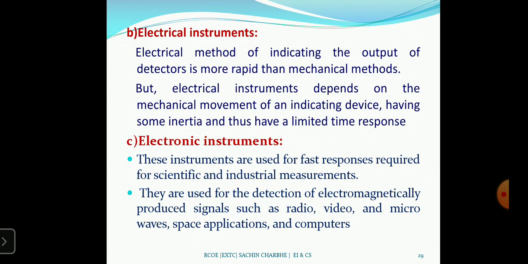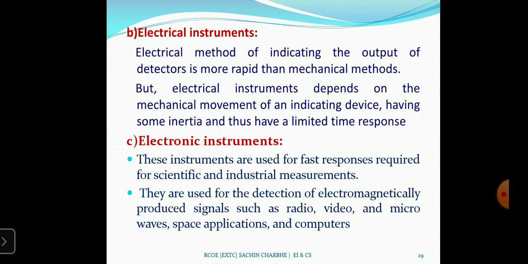Next, the electrical instruments. There are a number of electrical instruments that indicate the output of the detectors more rapidly than mechanical methods, but electrical instruments depend on the mechanical movement of an indicating device, which has some inertia that limits the response. The very popular mechanical gauges are the ruler and scale, which are used nowadays also.